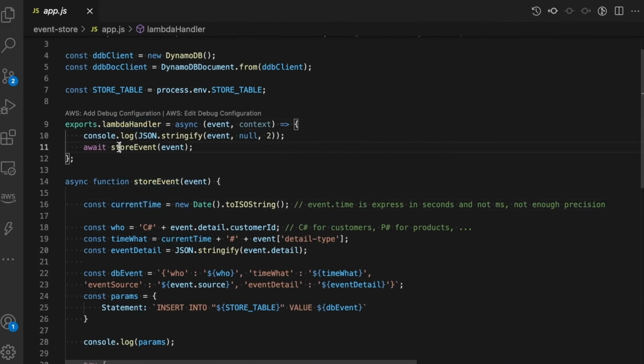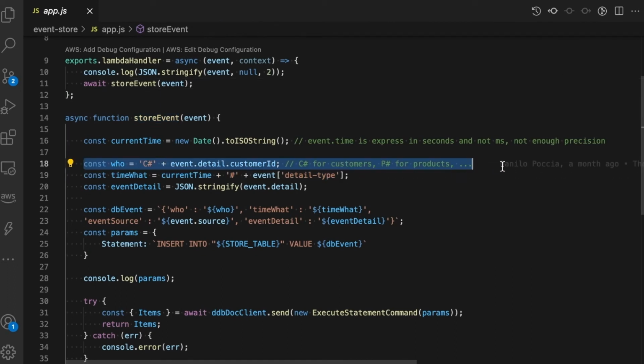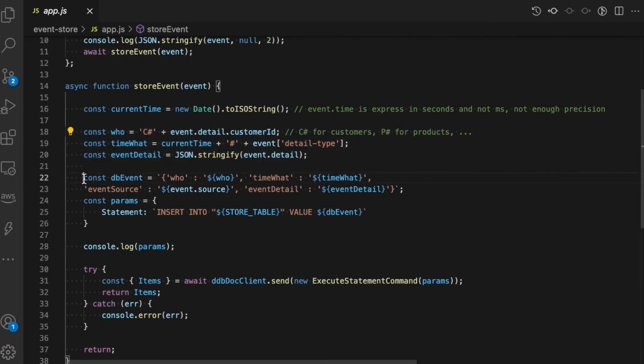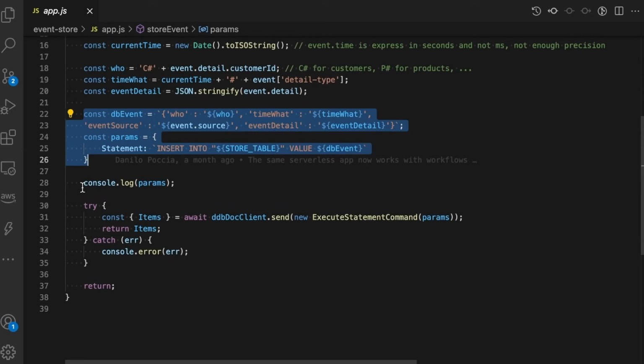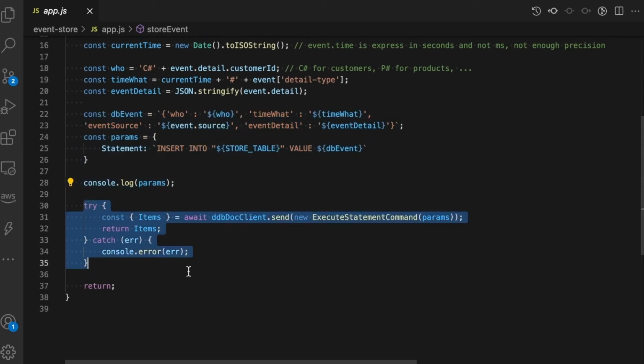So we can see the code, and we are formatting the data that we want to put in the Dynamo table, like who it was, at what time, what was the information, and then we will just insert it into the table. And also, to make life nicer and simpler, we are writing exactly what we are going to put into the table as a log, so we can also see the logs to understand what is going on.